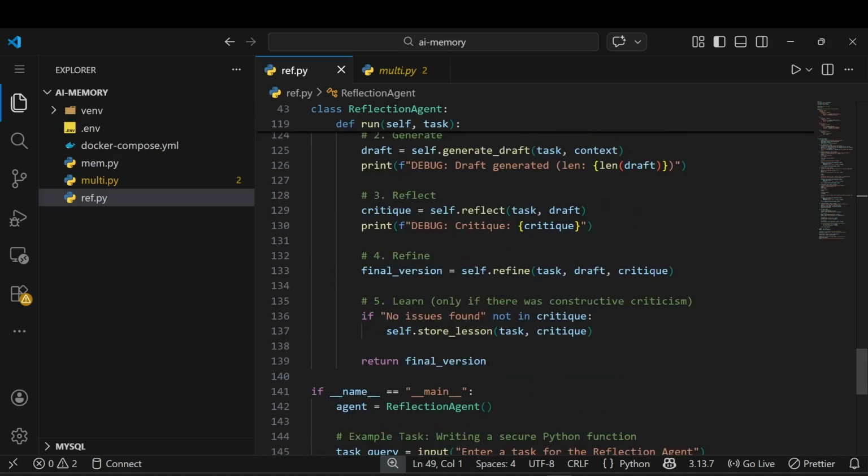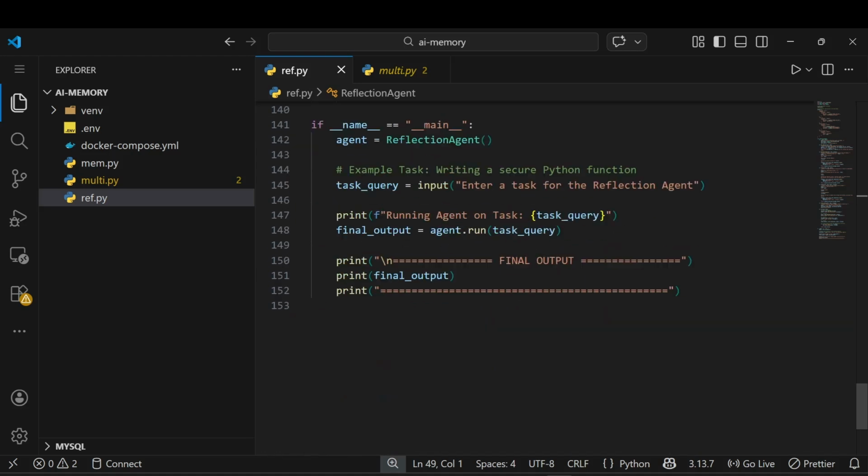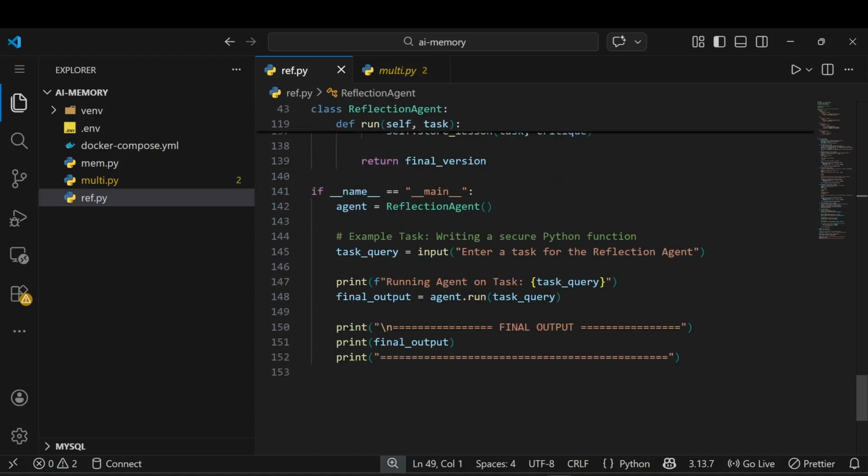After this, this function basically initializes our agent. After that I have a task query. I have added an example like writing a secure Python function. I already told the agent to consider that the eval function is a very bad function in Python, so it will never use it in later responses, in later queries. This is responsible for initializing our memory. After that we will take a query from the user.